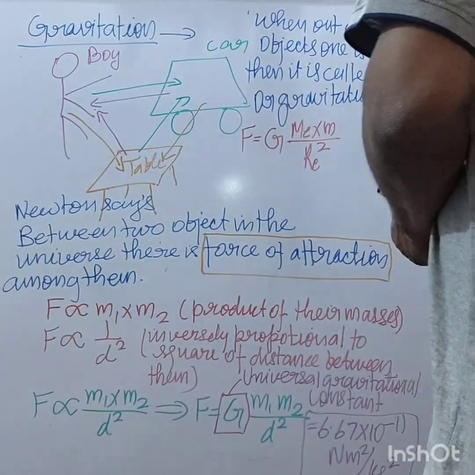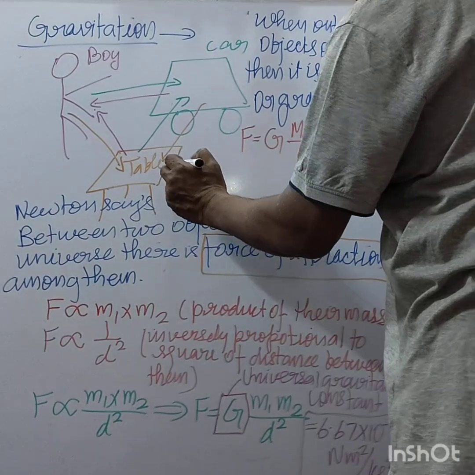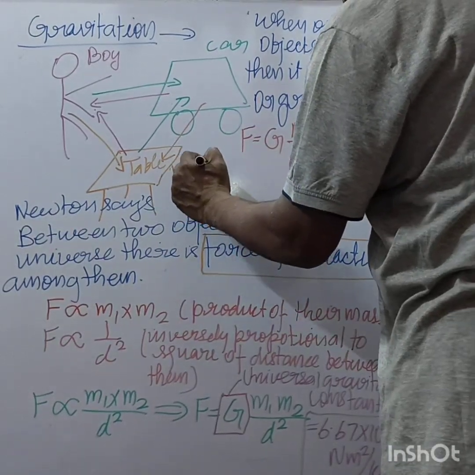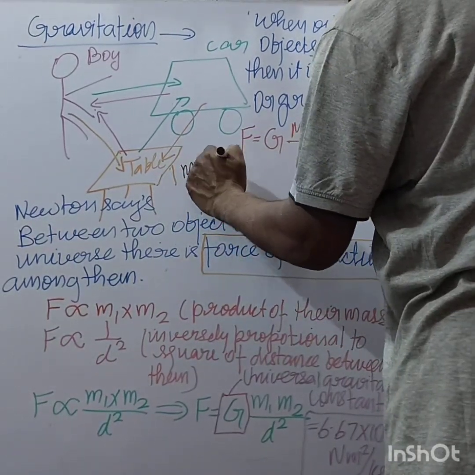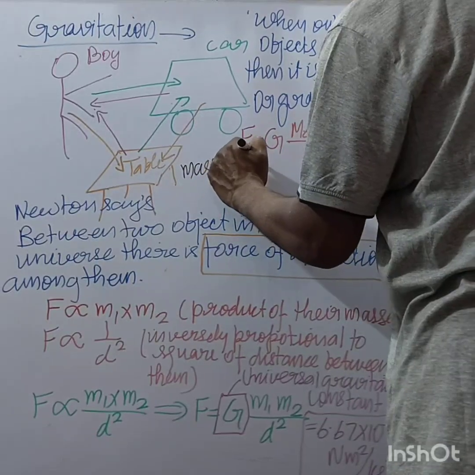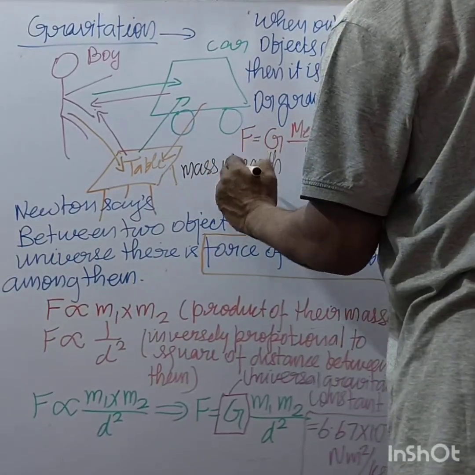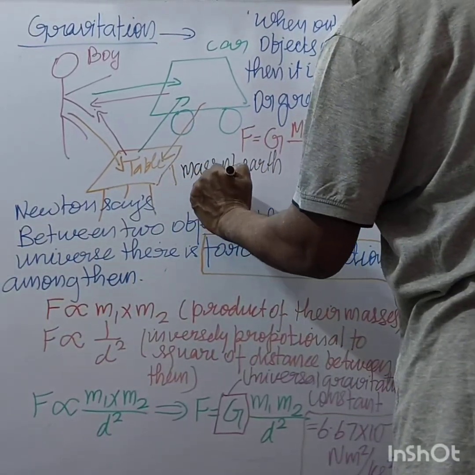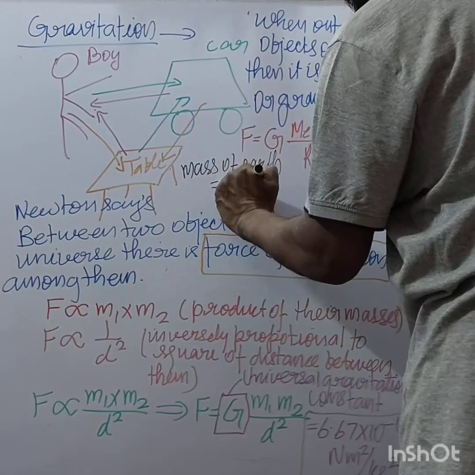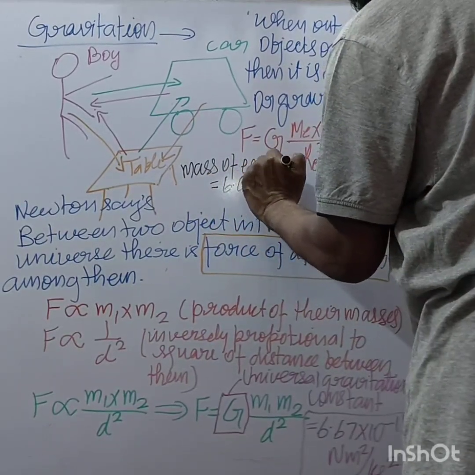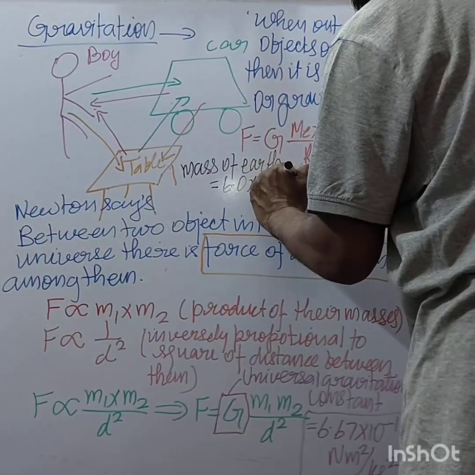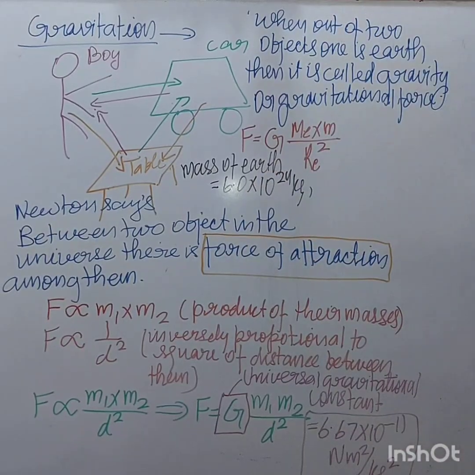We know the mass of earth is 6.0 into 10 raised to the power 24 kg, right?